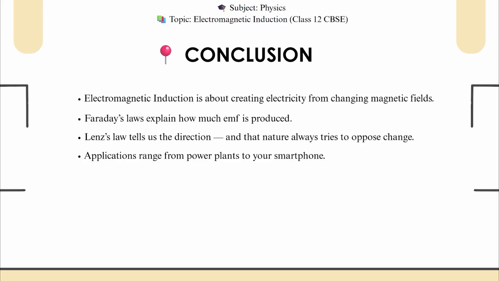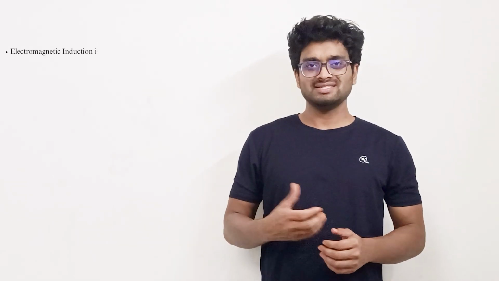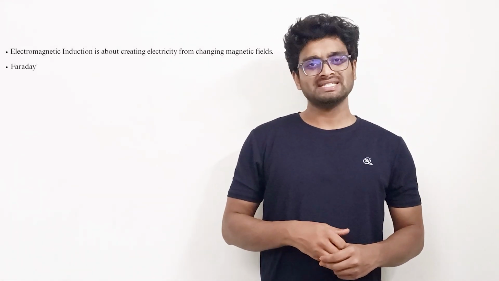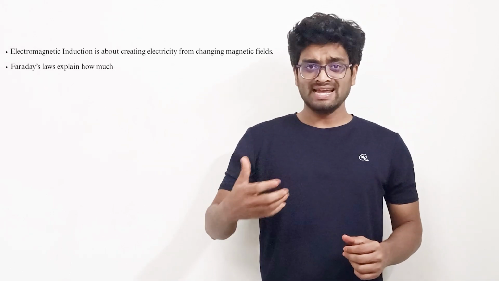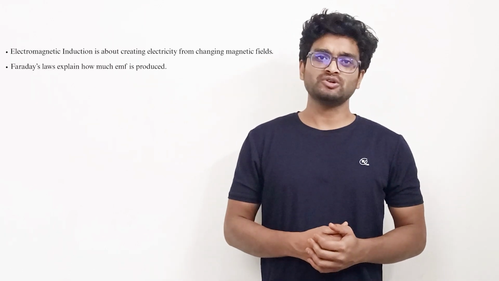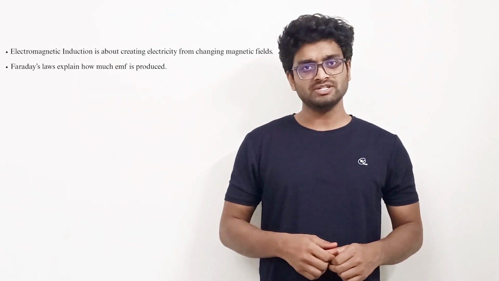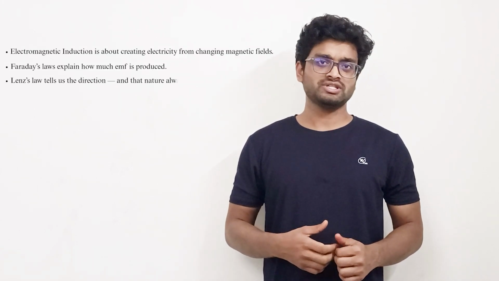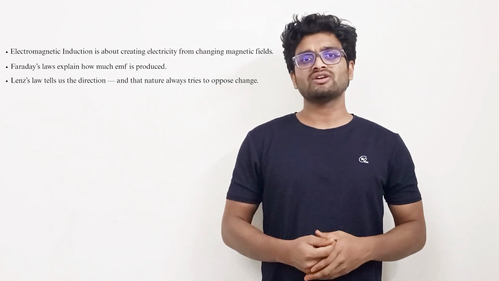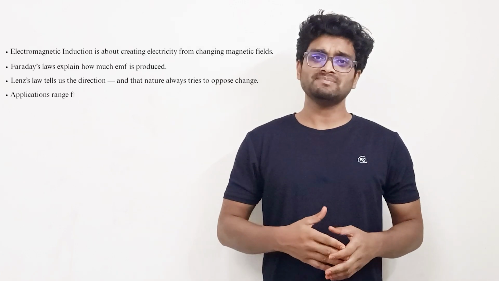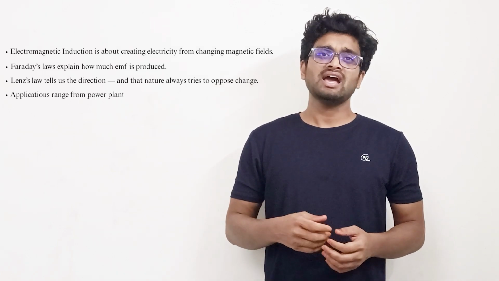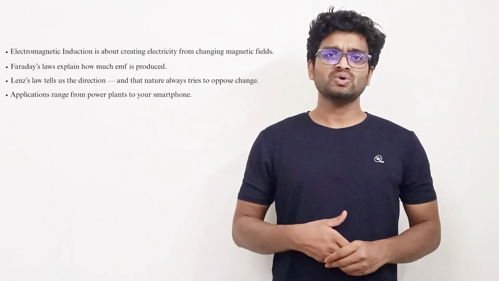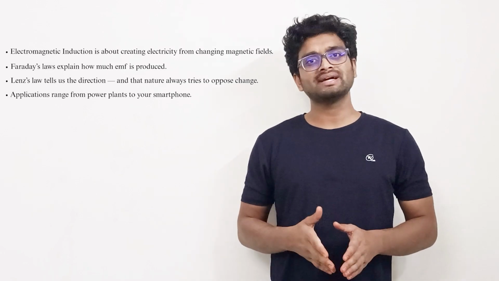Now come to the conclusion part. Basically, electromagnetic induction is creating electricity from a changing magnetic field, and Faraday's law tells when the induced current is produced and also the magnitude of induced EMF, and Lenz's law gives the direction of induced current. And if you talk about applications, we use it in power plants to produce electricity, and also in smartphones to charge wirelessly. So these are the conditions of electromagnetic induction.